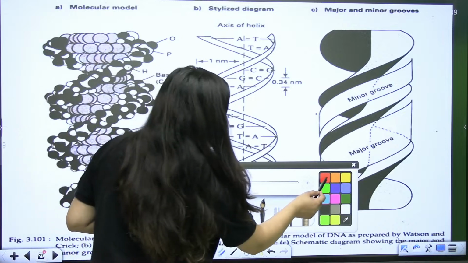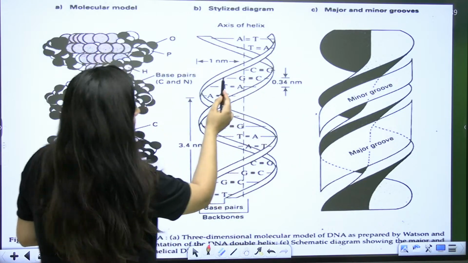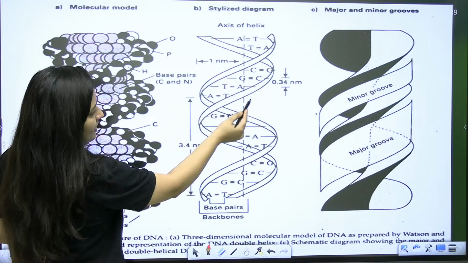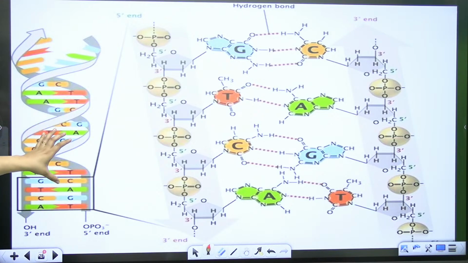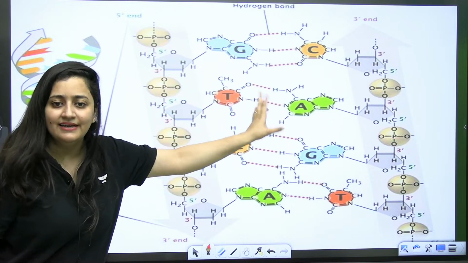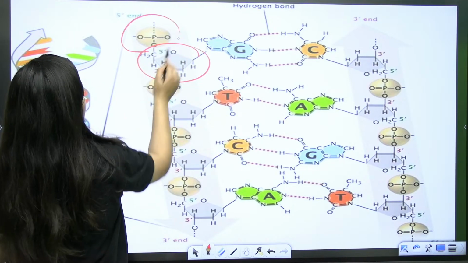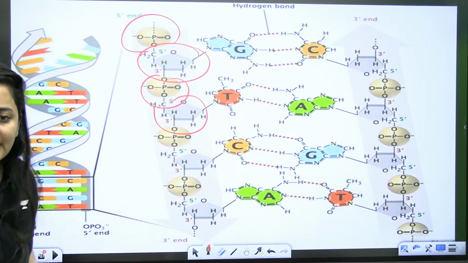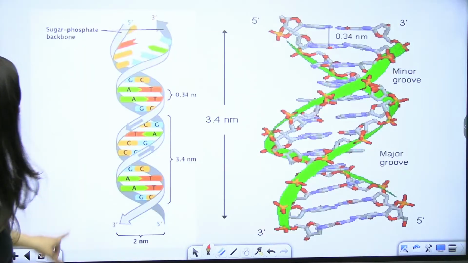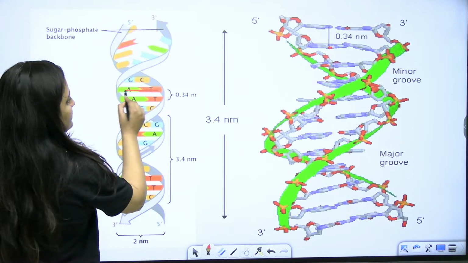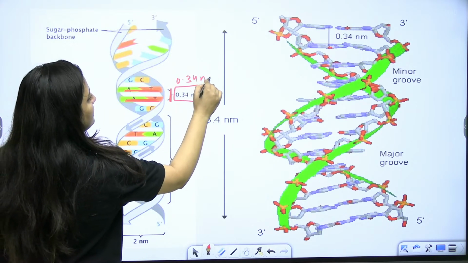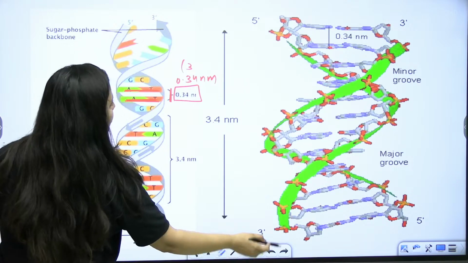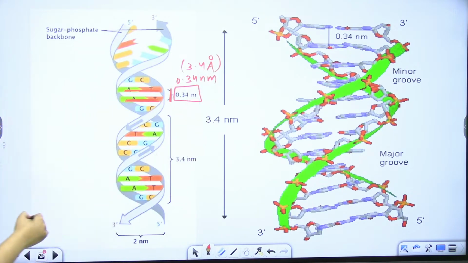This is your DNA, and it is helically coiled. Can you see these small spaces, this large one, this part and this part? That's how the bonding is present. Nitrogenous bases, 3 bonds. Sugar phosphate backbone. Bases are there in the center. This is one base pair, this is another base pair. They have a distance of 0.34 nanometer or 3.4 angstrom. Is that clear?